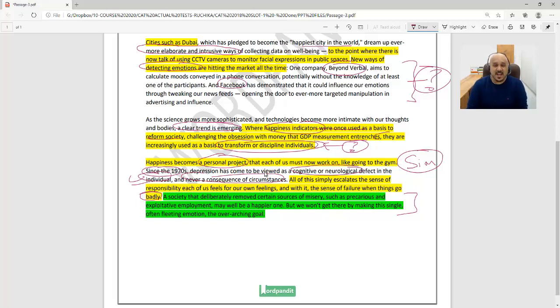Overall, the author takes a negative viewpoint. He highlights the problems with these wearable technologies, how these things are being used to transform or discipline individuals. These are not things which sit easy with the author of the passage here. These are the important points that you needed to derive from this particular passage. If you derive these points, you will be in a very good position to solve questions based on this passage. Hopefully, the passage is clear to you now.